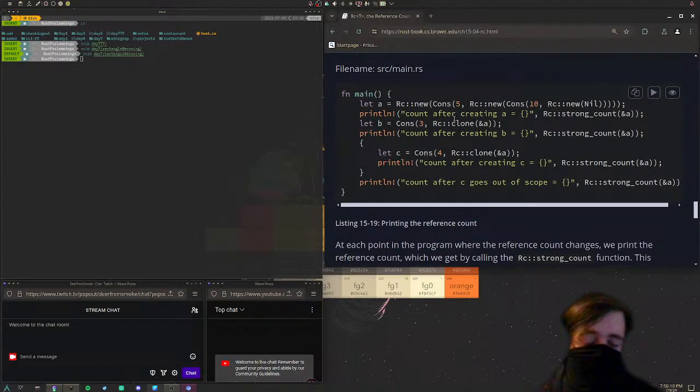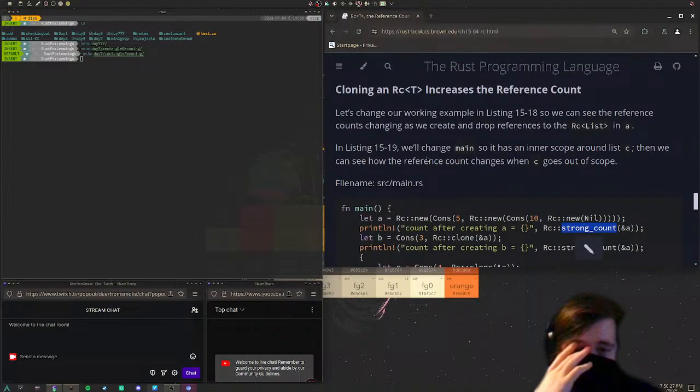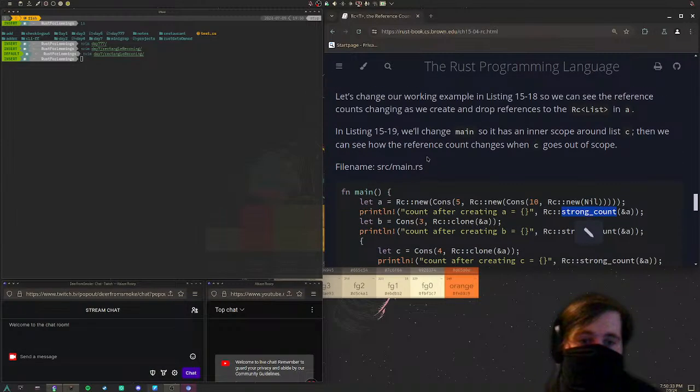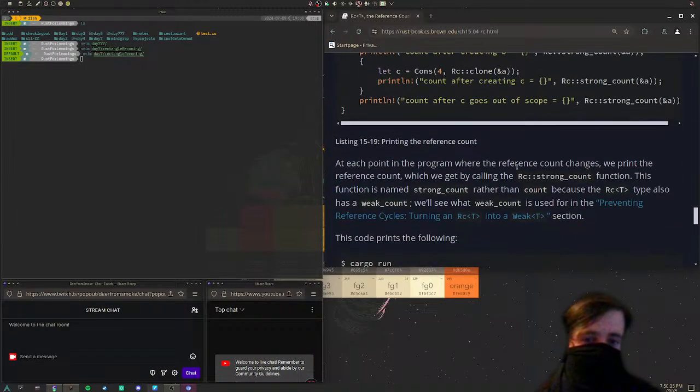Right? Let B equal the same, just 3 and an RC clone of A. We are just printing the strong count, sure. Sure, yeah, I guess. Whatever. We're now utilizing strong count. Don't know what that means. Hopefully it'll explain.